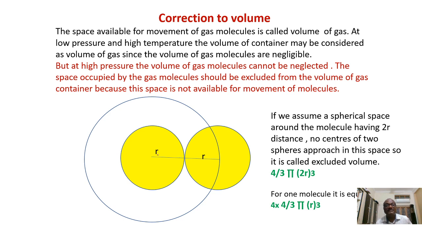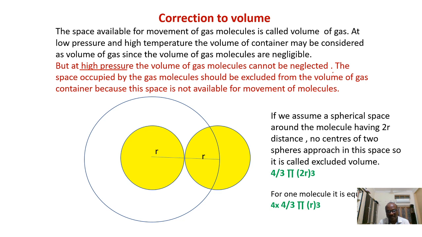But when a gas is under high pressure, the intermolecular distance decreases and the volume of the gas becomes less, so the volume of gas molecules cannot be neglected compared to the volume of gas. When the volume is very small on applying pressure, the gas molecules occupy some space in that volume.